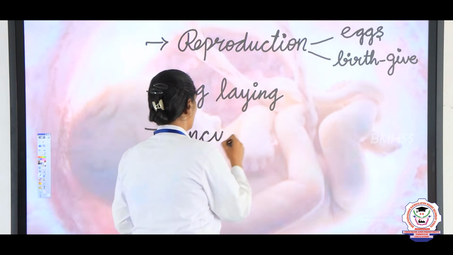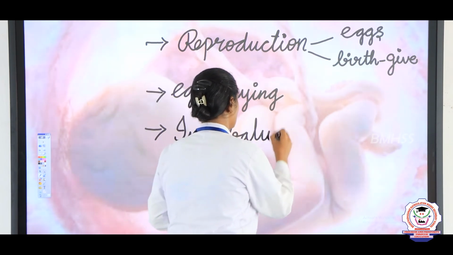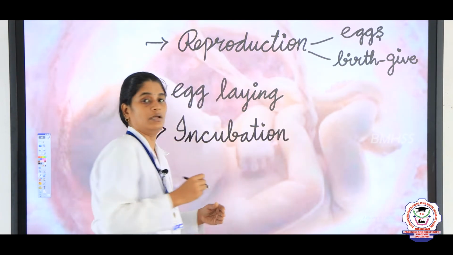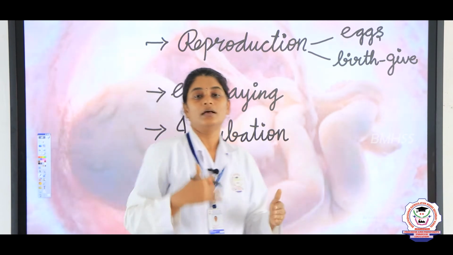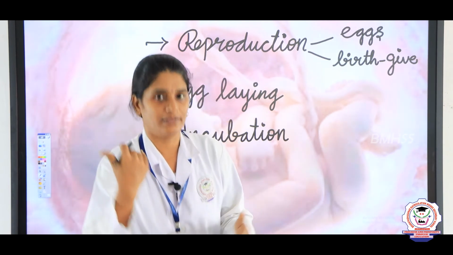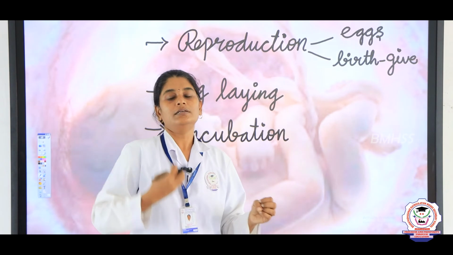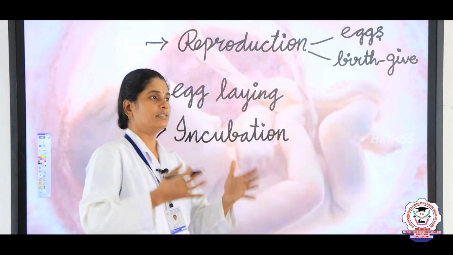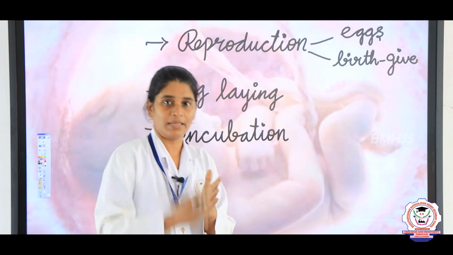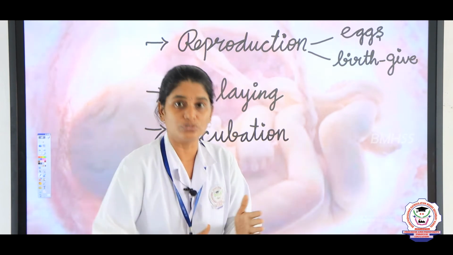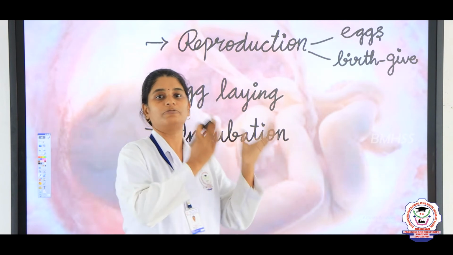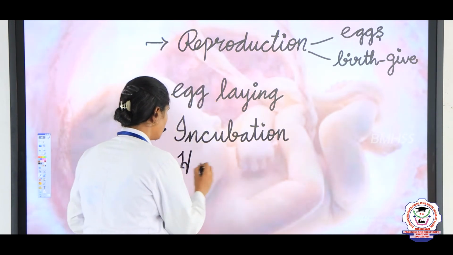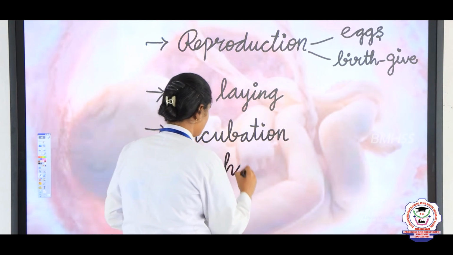After incubation, the embryo develops, and after the egg matures, the younger one comes out of the egg. This is known as hatching.